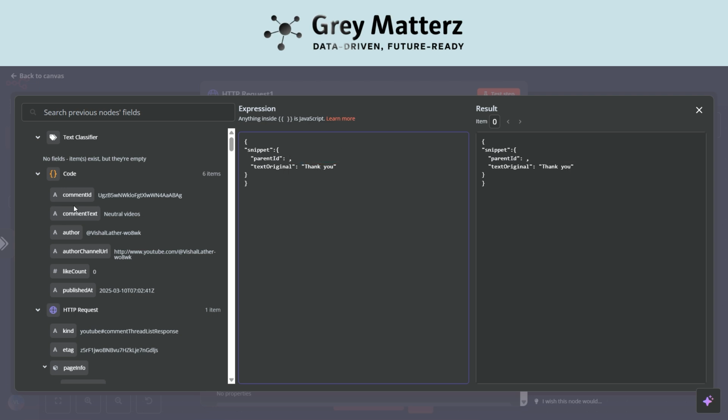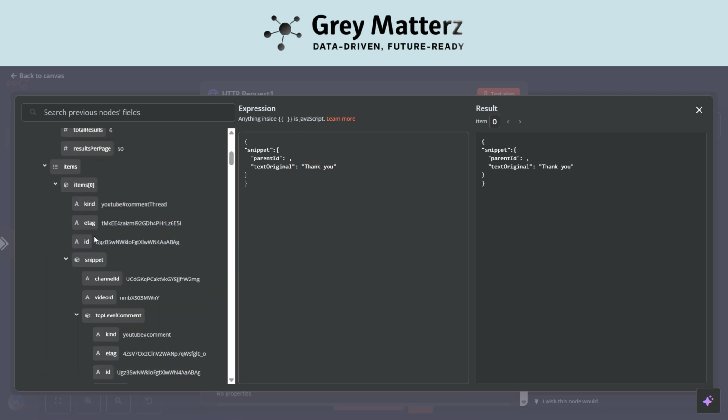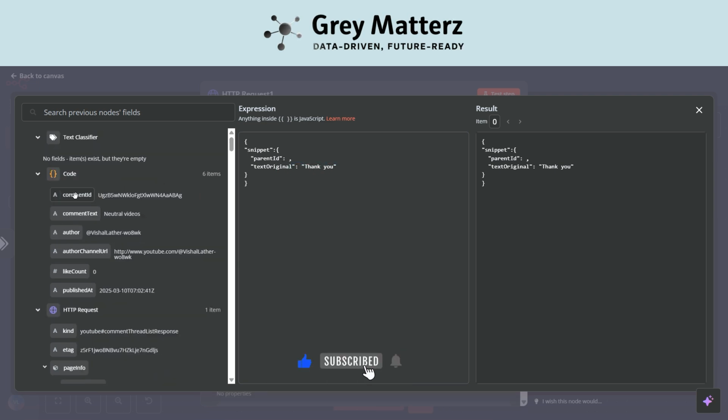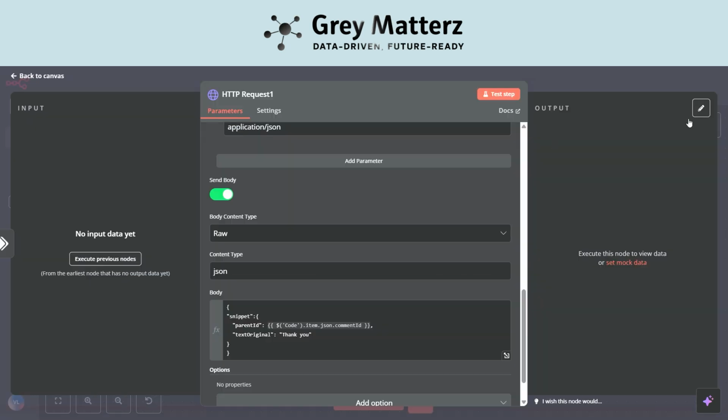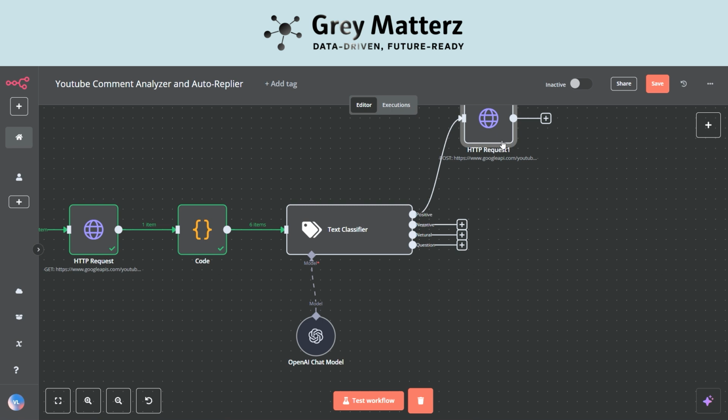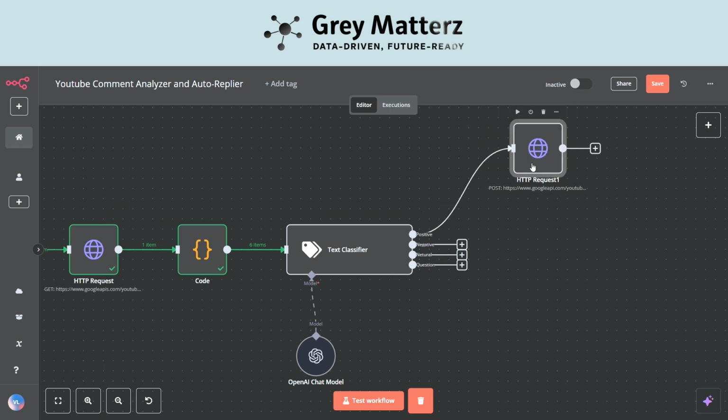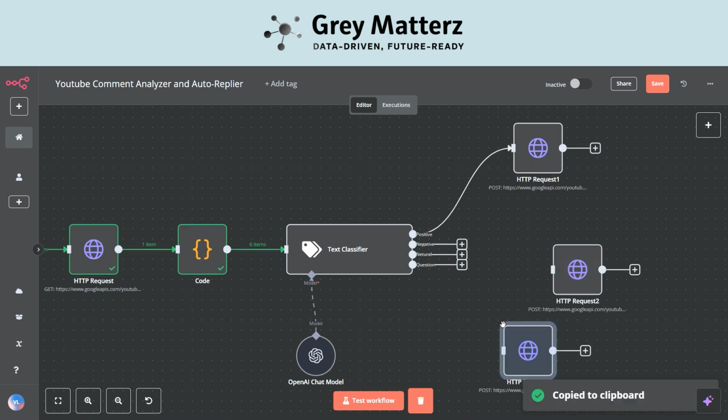So why am I getting this error? Let me just drag and drop this. So I can just come to item 0, and here this ID I can straight away drag and drop. Oh sorry, drag the comment ID. So in the starting, drag and drop here. So it will work fine. So in the same way, copying this and pasting this 3 more times.